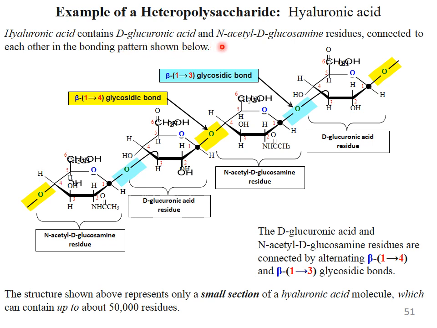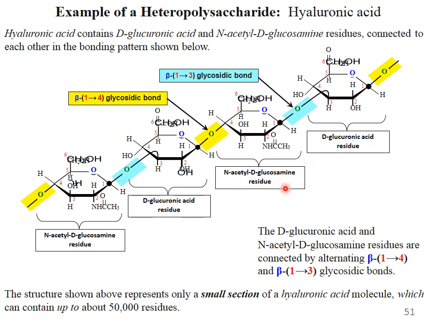This is a D-glucuronic acid residue, an N-acetyl-D-glucosamine residue, a D-glucuronic acid residue, an N-acetyl-D-glucosamine residue. The D-glucuronic acid and N-acetyl-D-glucosamine residues are connected by alternating beta 1,4 and beta 1,3 glycosidic bonds.